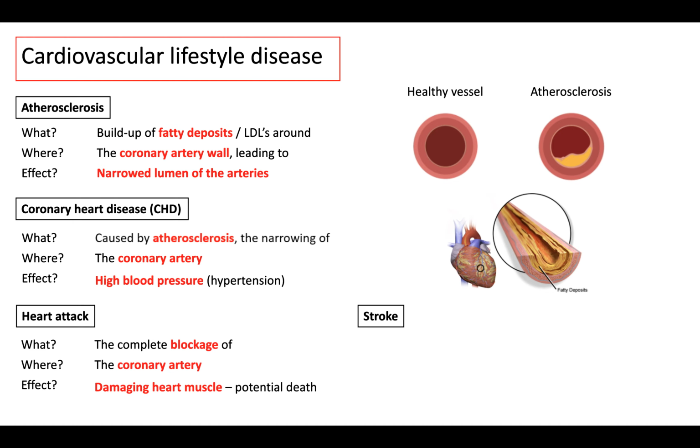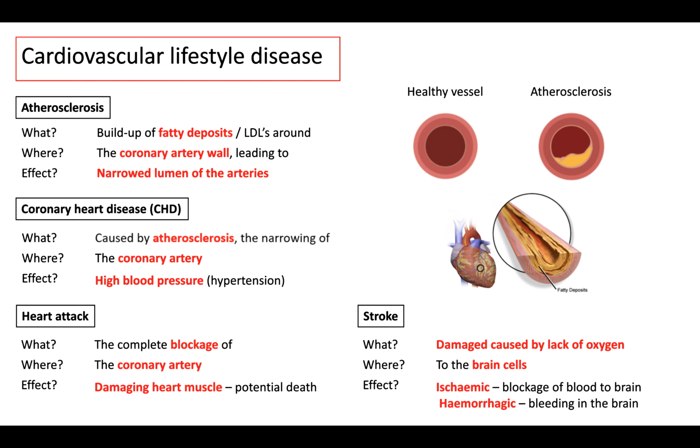Then finally, we've got stroke. So stroke is caused by one of two things. First of all, what, where, effect? Stroke is damage caused by lack of oxygen to the brain cells. And the effect of this, we've got an ischemic stroke or hemorrhagic. Ischemic is blockage of blood to the brain, and hemorrhagic is bleeding in the brain. So they're two different types of stroke we have. So atherosclerosis, coronary heart disease, heart attack, and stroke.